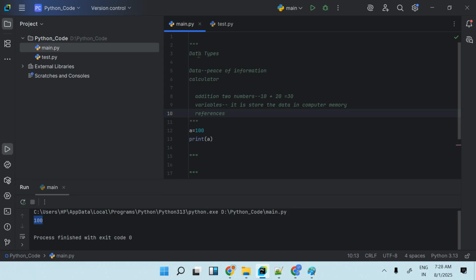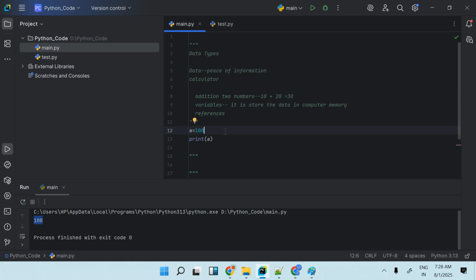First we have to understand what the data is, then we have to understand the different types of data. I've given the very basic information about data and types. If you are a beginner and do not know anything, you can easily understand that. So 100 is data and A is a variable where it will be stored. If you want to perform addition, subtraction, or any operation on it, you can perform it directly without any problem.